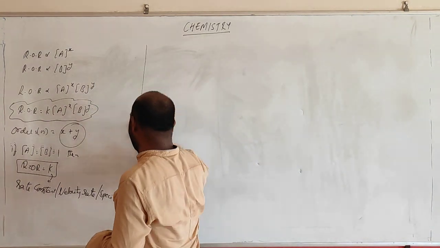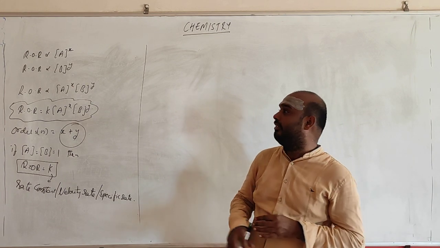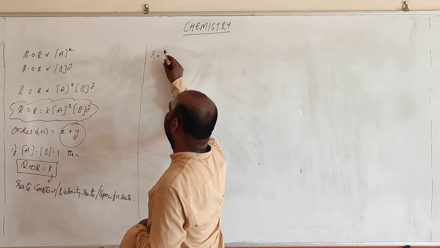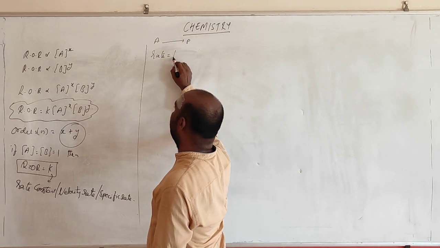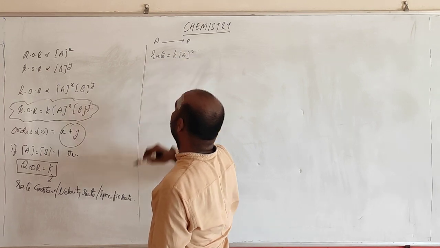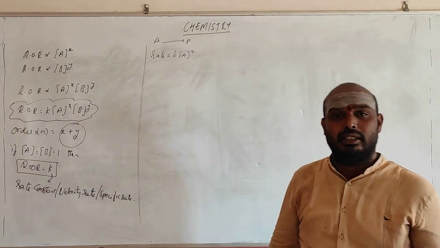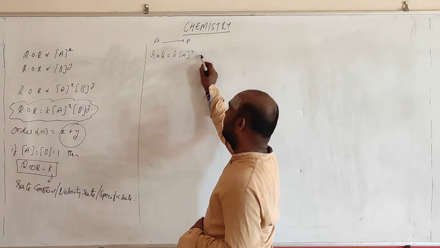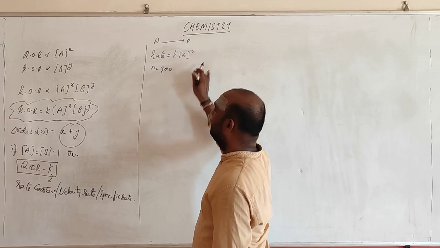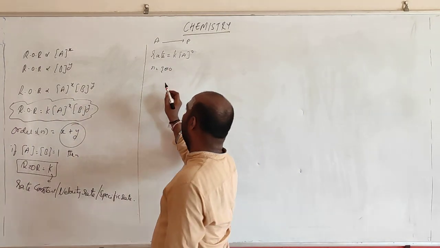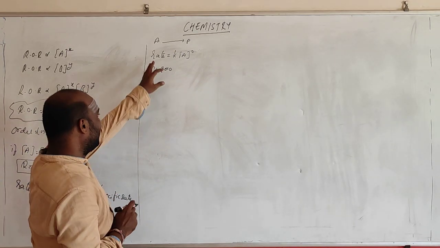K will have different types of units. Based on the units of K, we can find out the order of the reaction. Suppose A is getting converted to product B, and the rate equation I am getting is K into [A] power 0. This 0 doesn't depend on the stoichiometry; I am getting [A] power 0 from the experimental value. What is the order? The order is 0, so this is a zero order reaction. If I want the value of K, then rate is nothing but what?